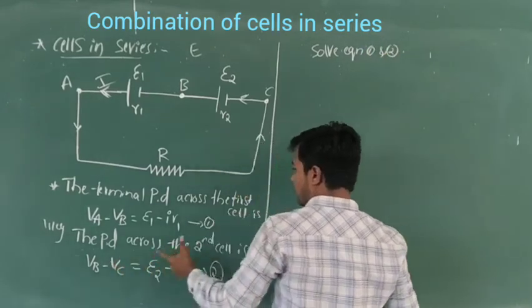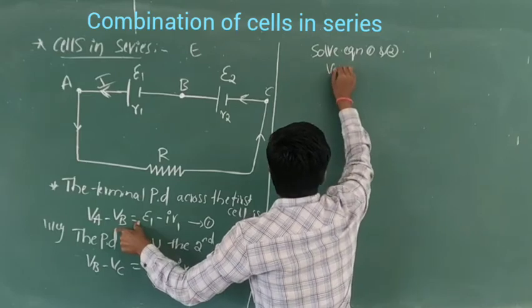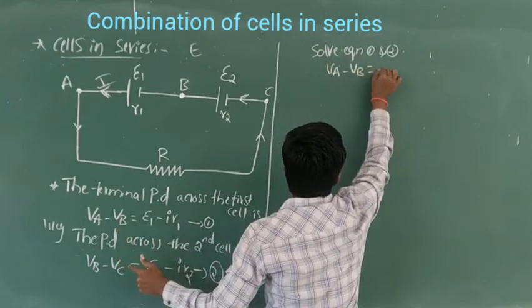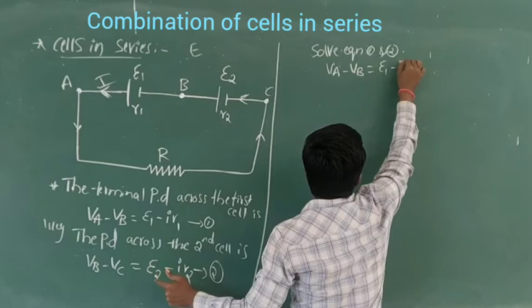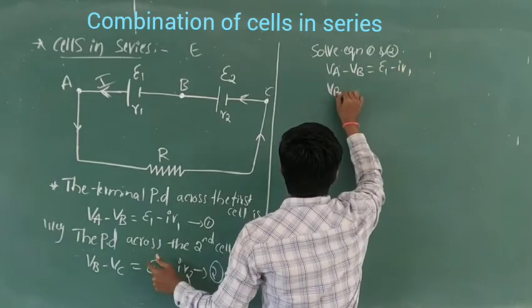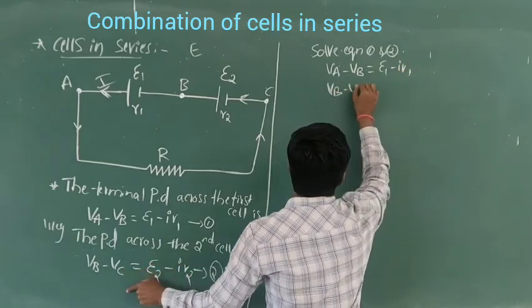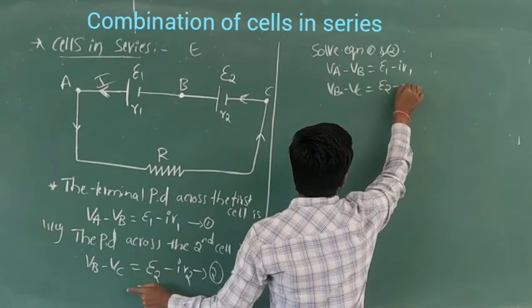So your first equation is VA minus VB equal to E1 minus IR1. And the second equation is VB minus VC equal to E2 minus IR2.